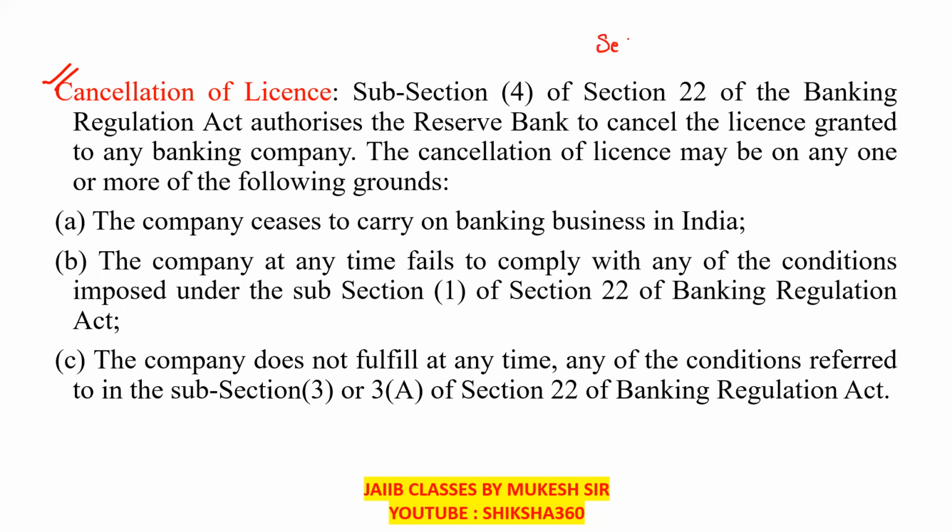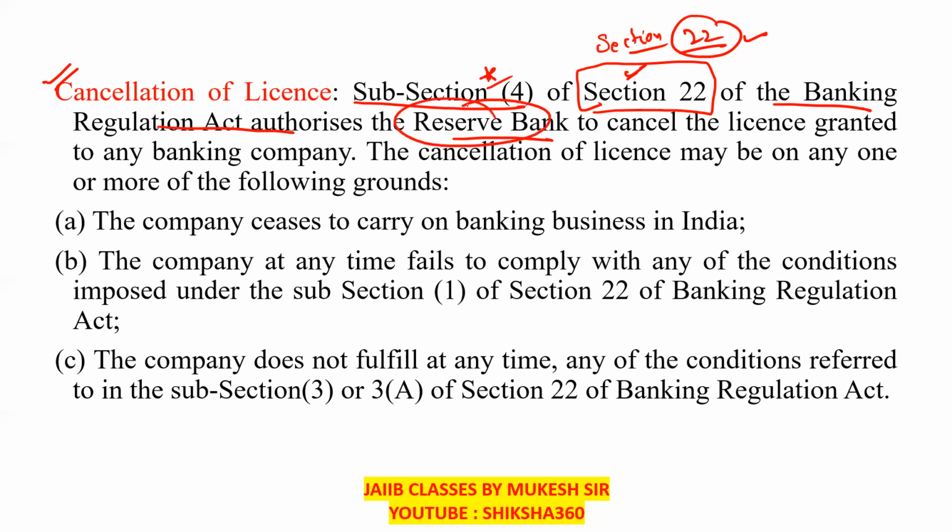Under section 22, the license is to be granted. There is one specific provision under section 22 for the cancellation of the license: subsection 4 of section 22 of the Banking Regulation Act authorizes the Reserve Bank to cancel the license granted to any banking company.